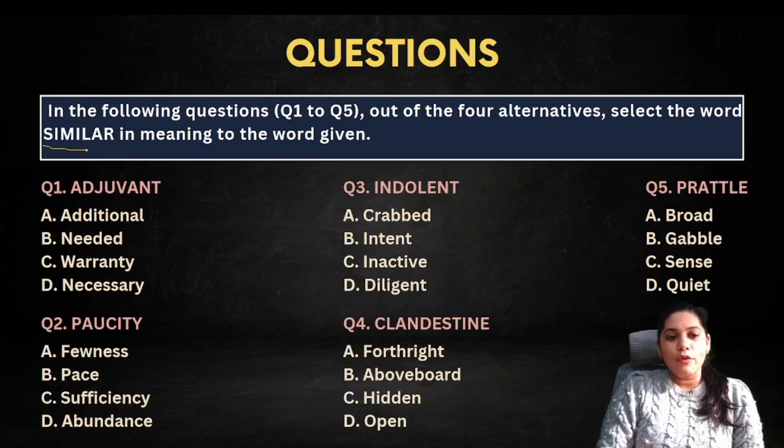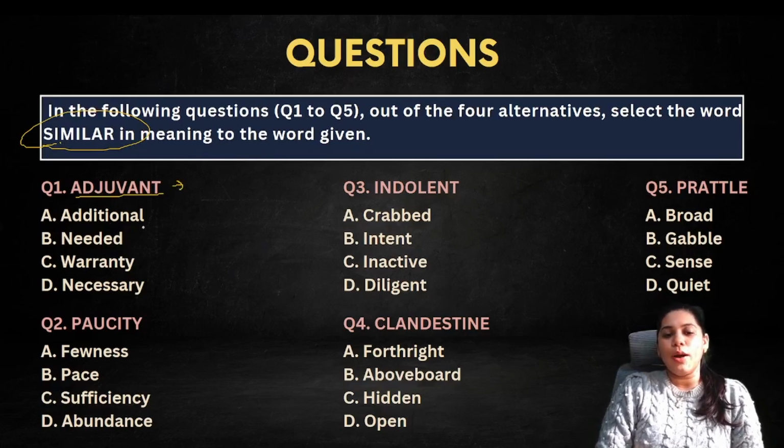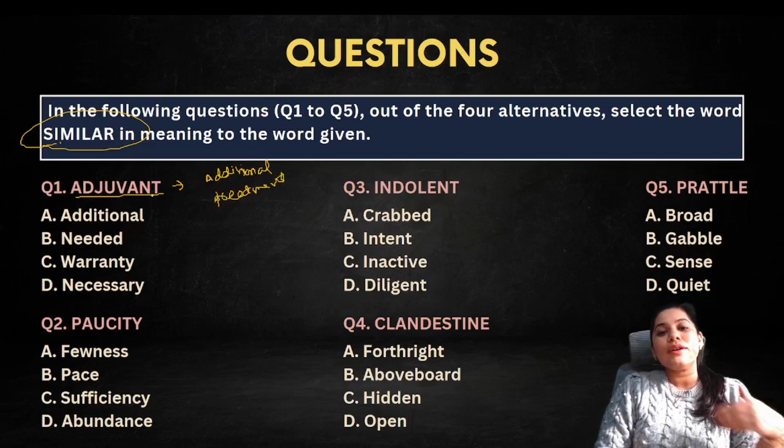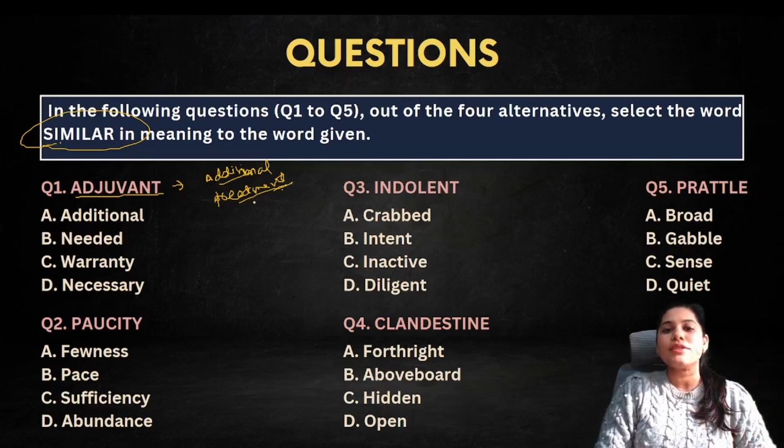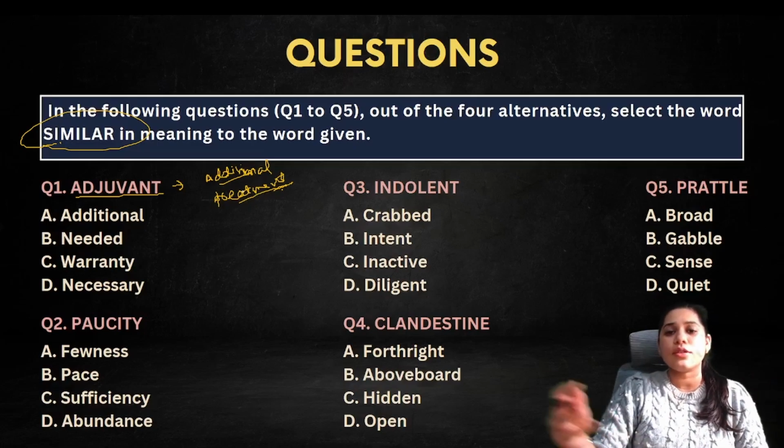Okay, so here we have to find words similar in meaning, or synonyms. Adjuvant exactly means additional. But how do we use it? What is the context? Adjuvant is additional treatment. For extreme diseases like cancer, to prevent other side effects and a secondary tumor, adjuvant treatment is given to the patient. That is additional, just being proactive, giving treatment now so that future problems don't occur.